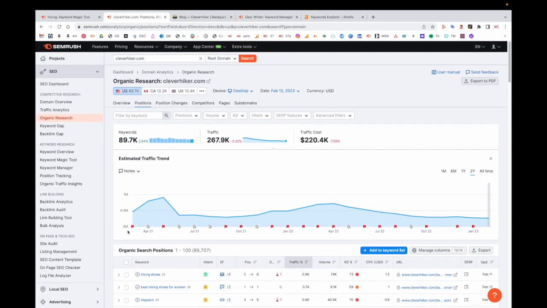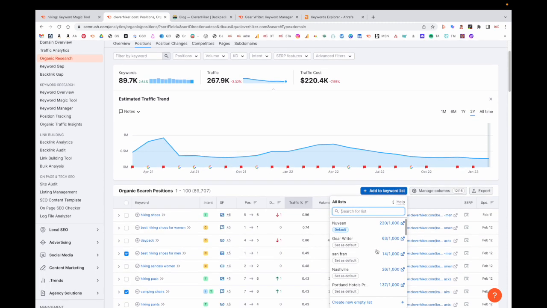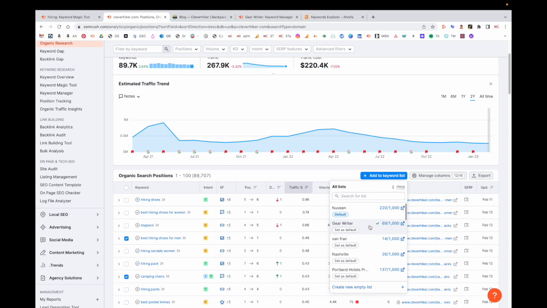So I might look through 3, 4, 5 different competitors or potential competitors or future competitors to see what they're ranking on. And I go through the same process. I would just add those keywords to the keyword list.